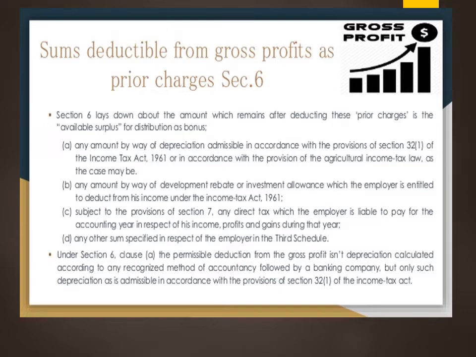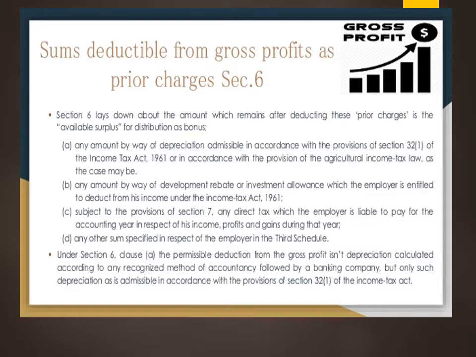Based on that gross profit only we will proceed. This is given in the first and second schedules of the Act. Based on the particular accounting year, whatever gross profit we get for that year, we have to make deductions. Here, when talking about section 6, we have to talk about the sums deductible from gross profit, that is depreciation, then development rebate or investment allowance or development allowance, or any other direct taxes calculated according to section 7.